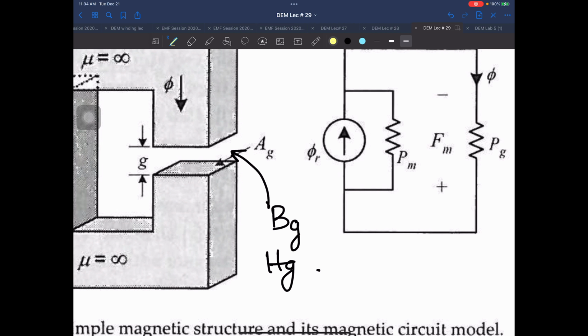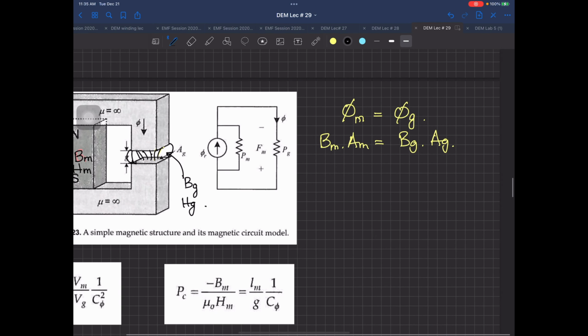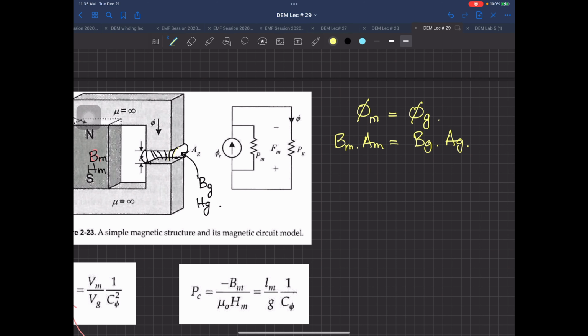What I mean by this is that the flux lines may be concentrated in the center, ठीक है, or maybe if there is a fringing effect taking place, all the flux lines are coming out of that concerned area, those are the two cases over there. So over here, this factor, they have taken this one, let me write it down.